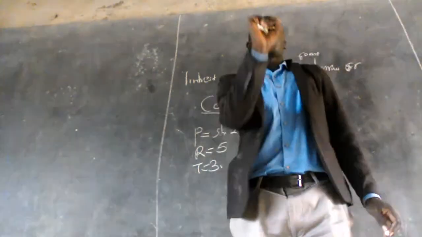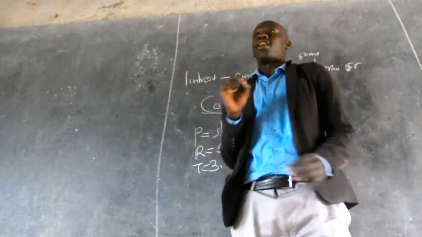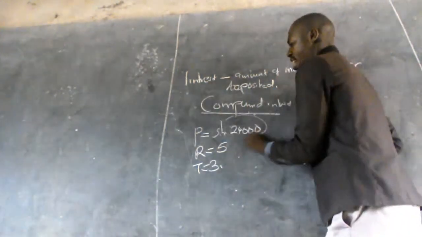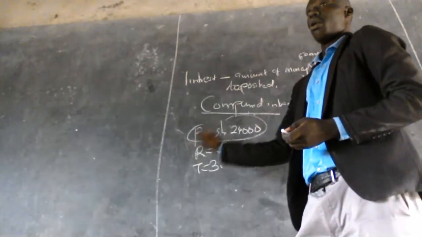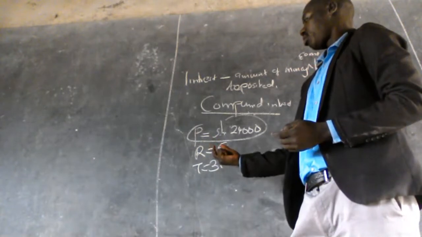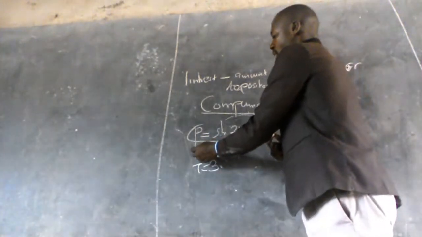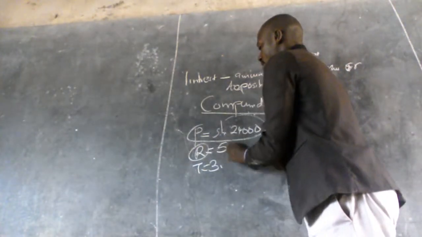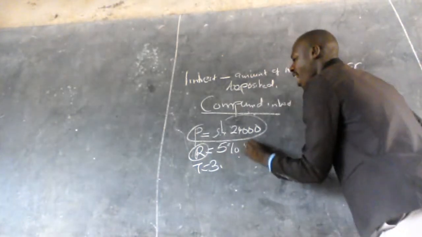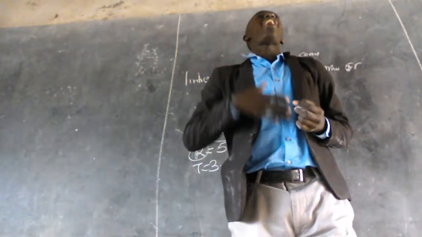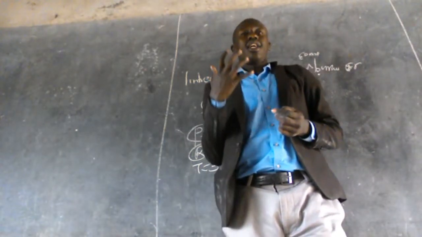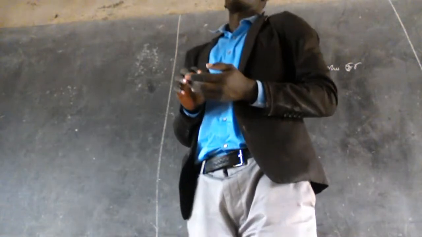So what I expect you to do, number one, is identify the money deposited or borrowed, the principal. And then you identify the rate in percentage, and not just per annum. The word per annum means it is charged yearly. Are we together?